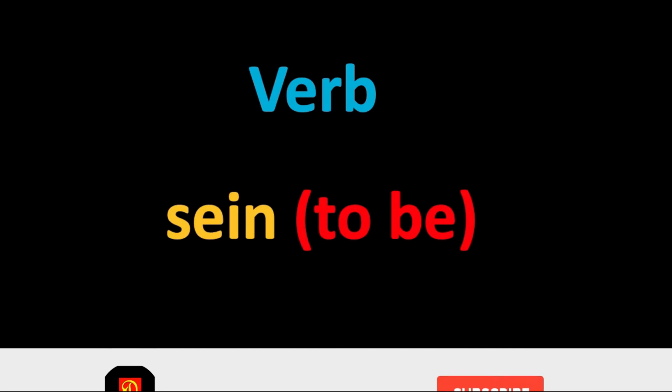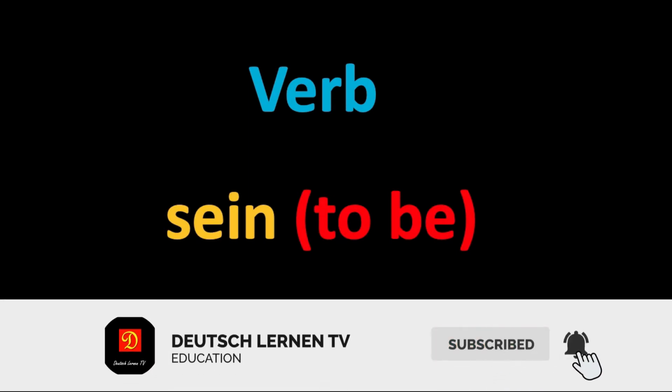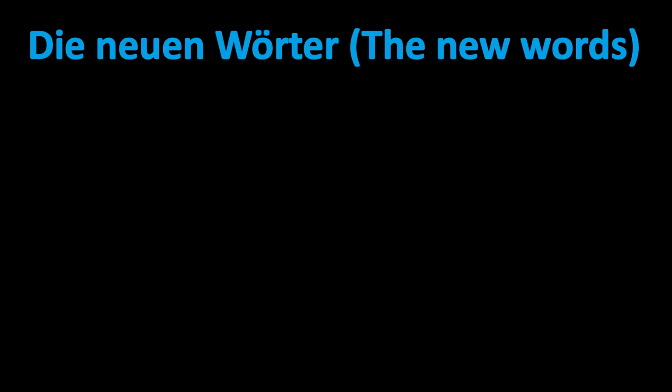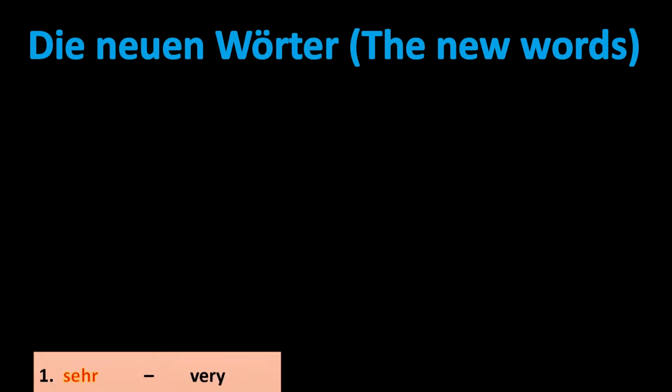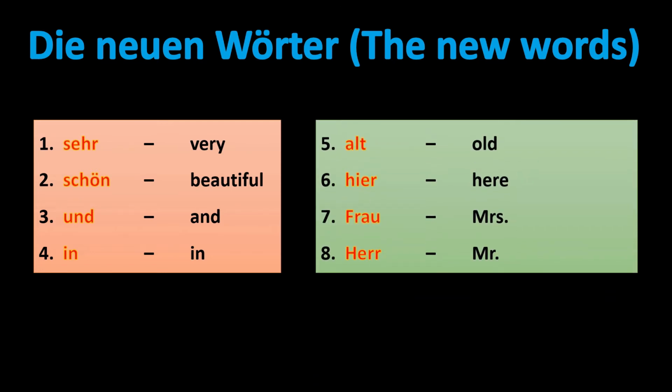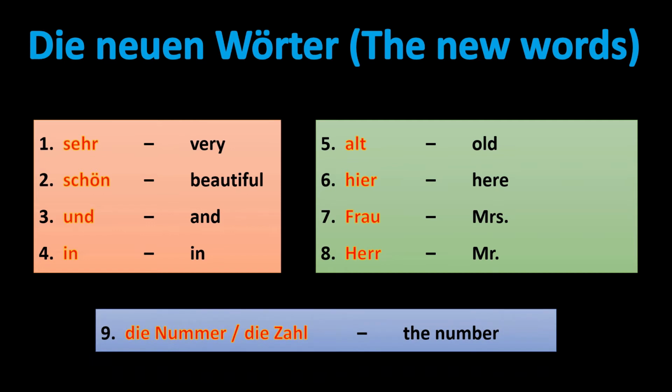Okay, now let's go to our lesson. Today we are going to make sentences using the verb sein. In English it is to be. These are the new words we are going to learn today. Die neuen Wörter. Sehr, very. Schön, beautiful. Und, and. In, in. Alt, old. Hier, here. Frau, Mrs., as well as woman. Herr, Mr., also gentleman. Die Nummer or die Zahl, the number.